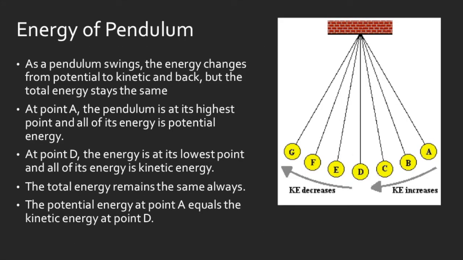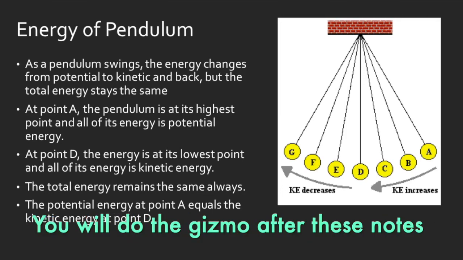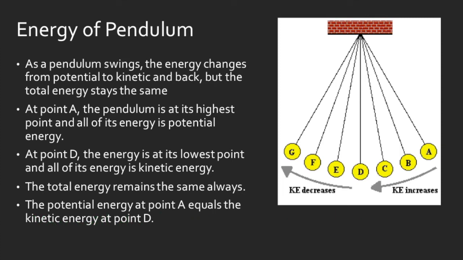Okay, so the energy of a pendulum, and hopefully you guys saw this in the Gizmo that we did. As the pendulum swings back and forth, our kinetic and our potential energy are transforming into each other. They're changing. As one goes up, the other goes down, and vice versa. So as the pendulum swings, the energy changes from potential to kinetic and back, but the total energy, and that's really important, guys, the total energy of the system is going to stay the same the whole time.